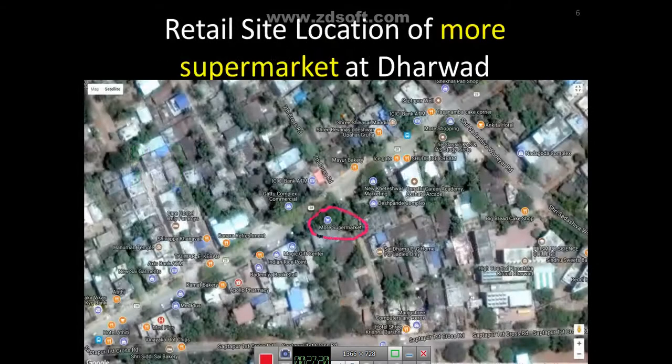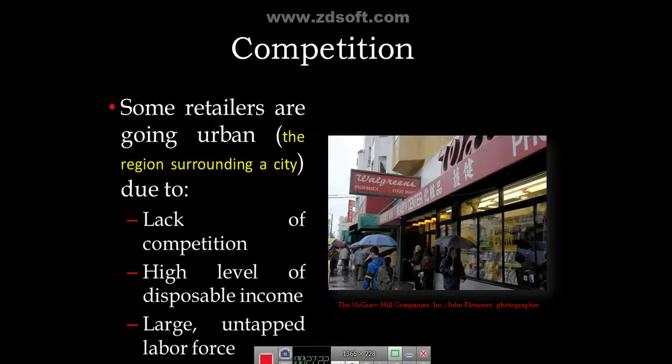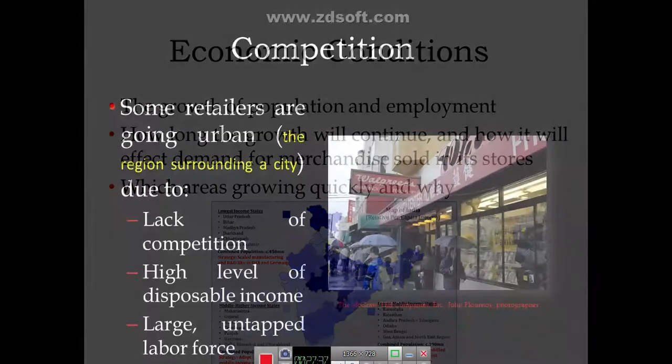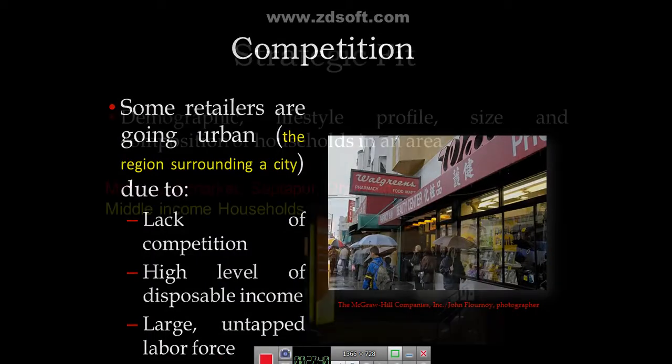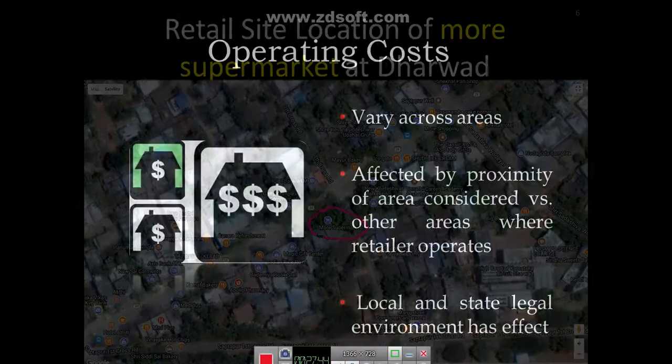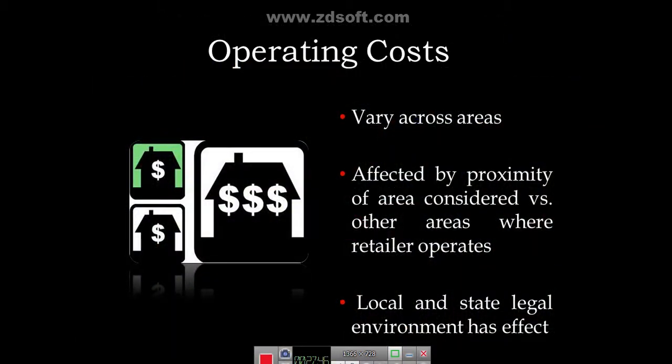So what have we learned? Economic conditions prevailing in the area surrounding the site. And remember, the store does not consider only one site; it considers alternate sites and evaluates them based on criteria like economic conditions, competition in the area, strategic fit with the target market, and the operating costs in each of the alternative sites.